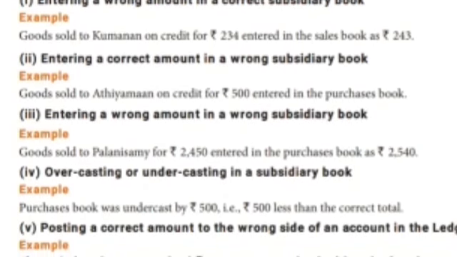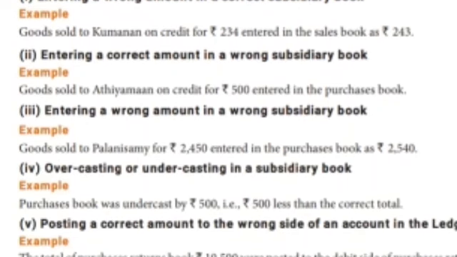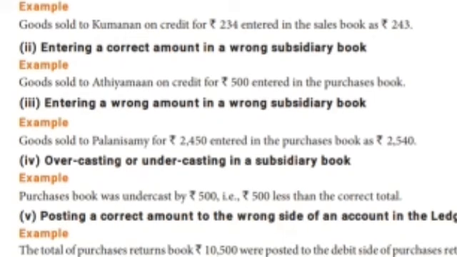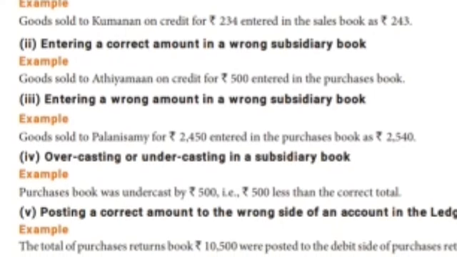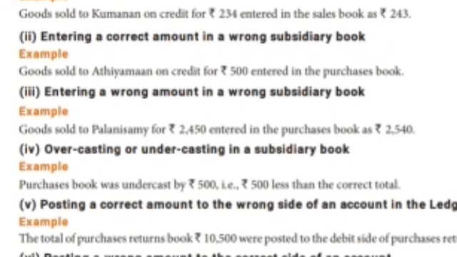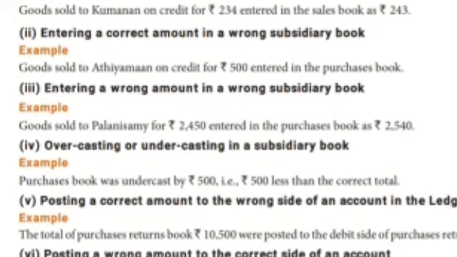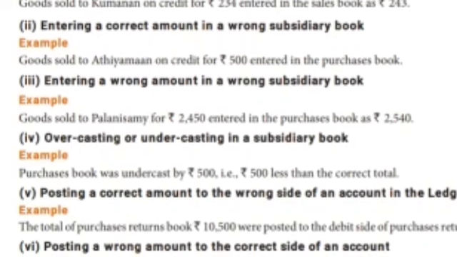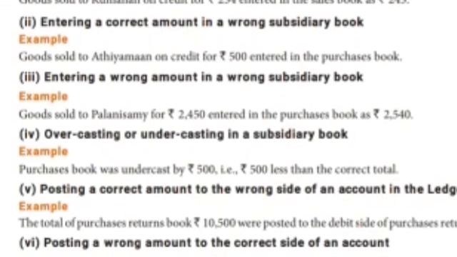Second one: in what ways can a mistake happen in an error of commission? Let's see. Entering a correct amount in a wrong subsidiary book. Goods sold to Adiyaman on credit 500 entered in the purchase book. Goods sold means it's a sales account, isn't it? So by mistake they have written it in the purchase book.